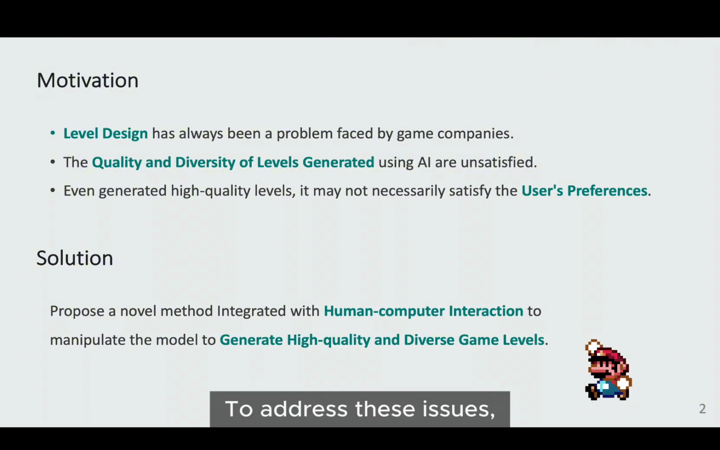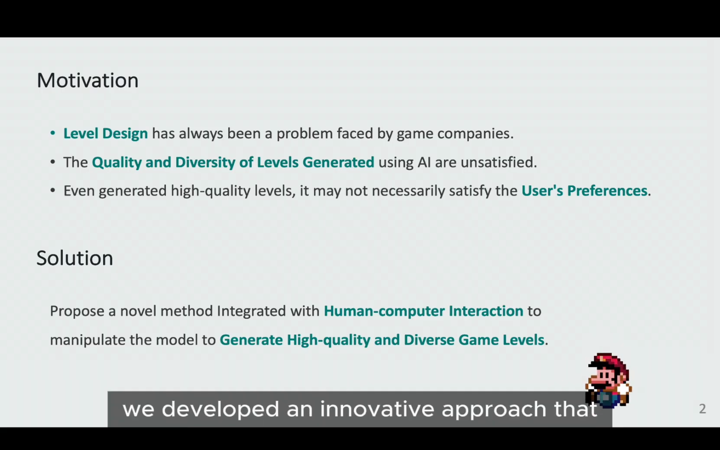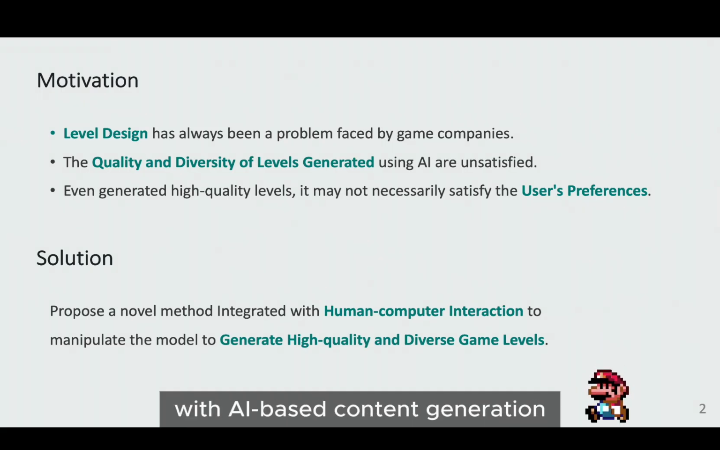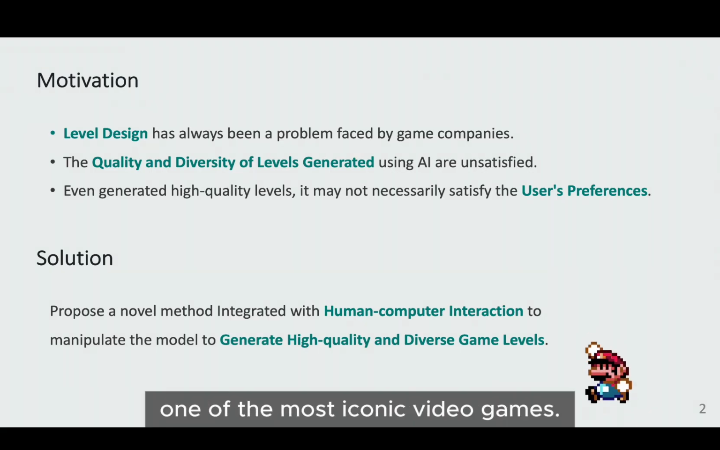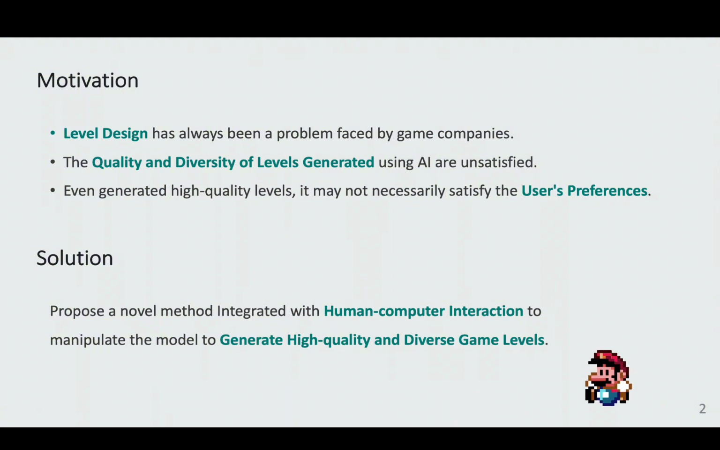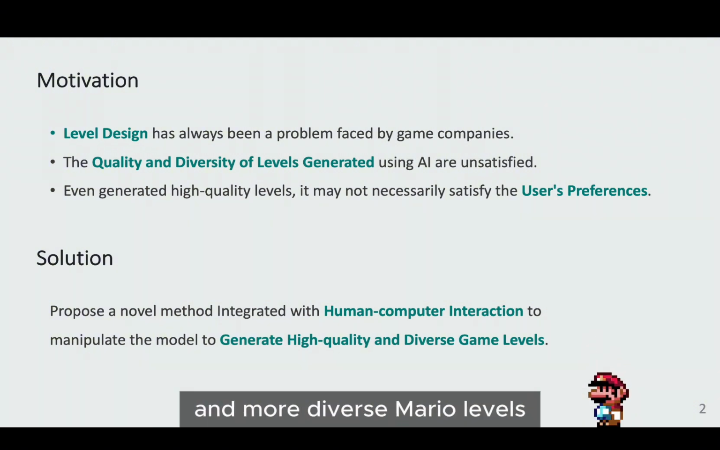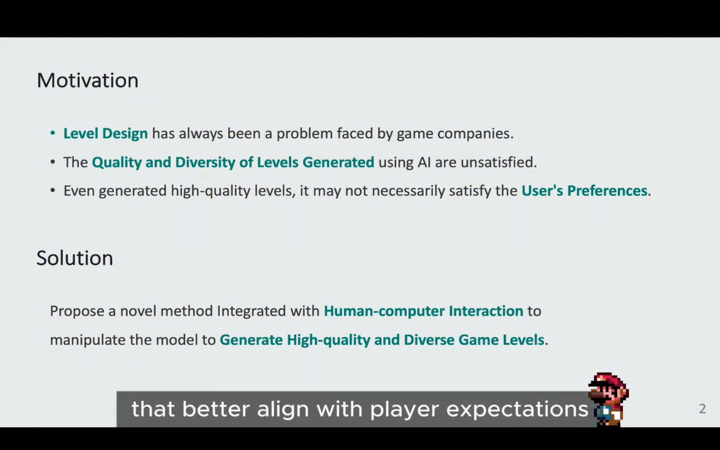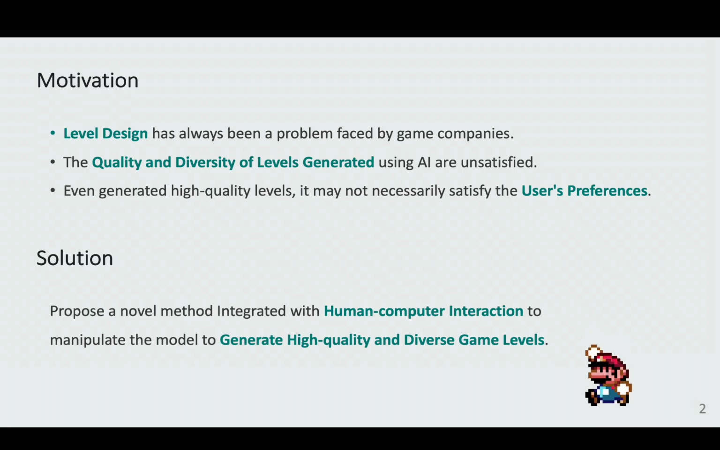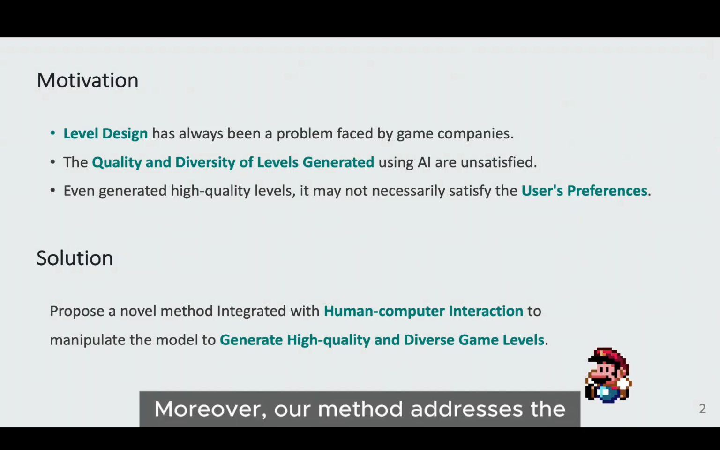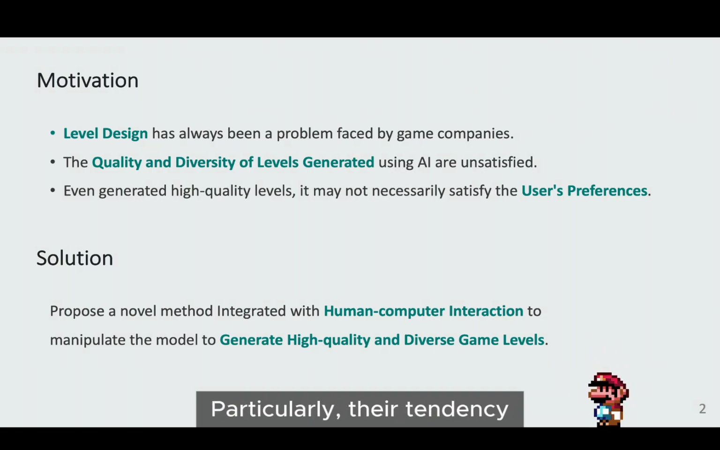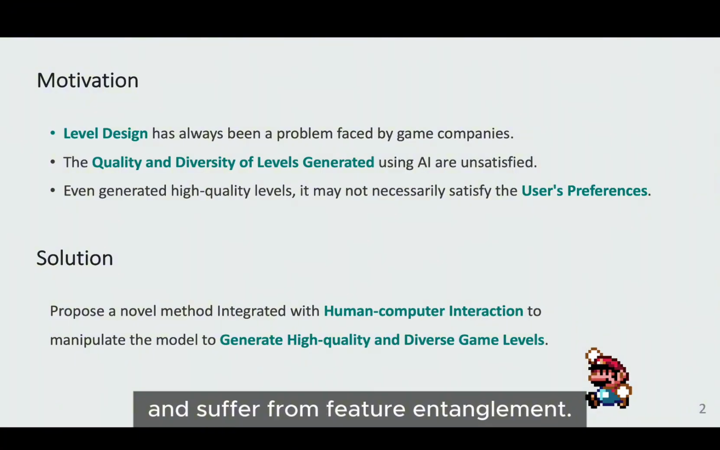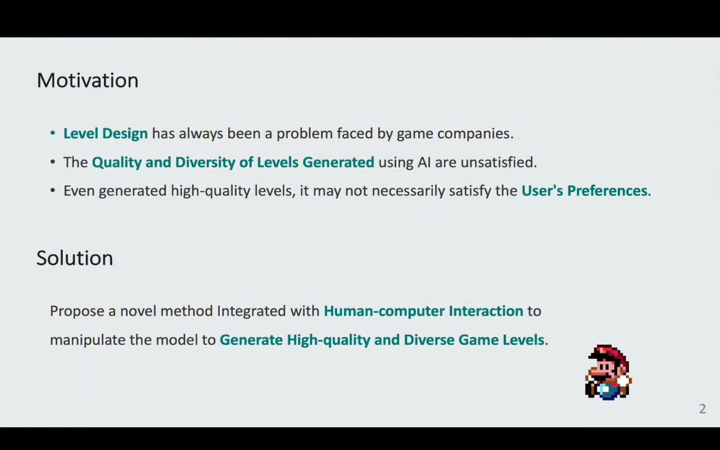To address these issues, we developed an innovative approach that integrates human-computer interaction with AI-based content generation for Super Mario Bros., one of the most iconic video games. By applying this approach, we aim to generate higher quality and more diverse Mario levels that better align with player expectations. Moreover, our method addresses the limitations of existing approaches, particularly their tendency to produce single-style levels and suffer from feature entanglement. Let's explore how our framework works.